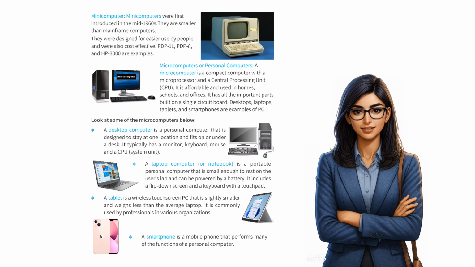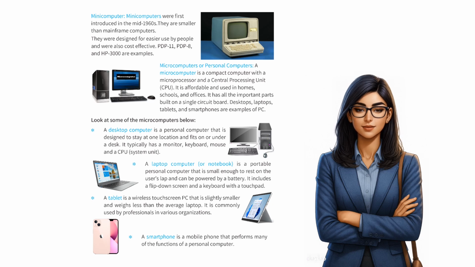A microcomputer is a compact computer with a microprocessor and a central processing unit, CPU. It is affordable and used in homes, schools, and offices. It has all the important parts built on a single circuit board. Desktops, laptops, tablets, and smartphones are examples of PC.